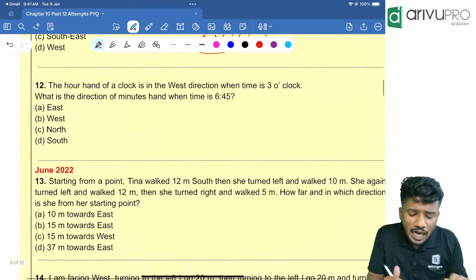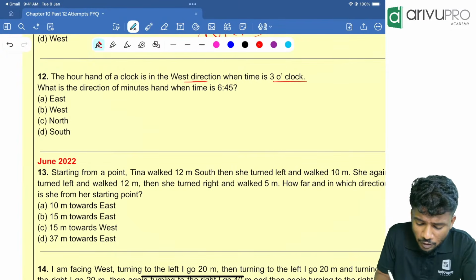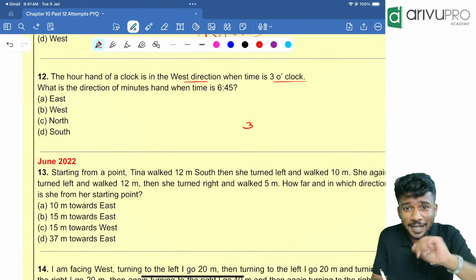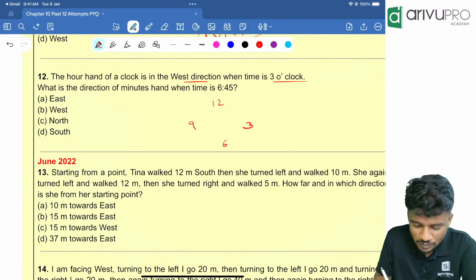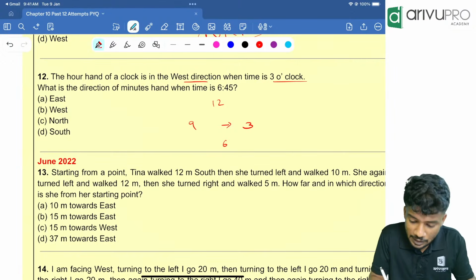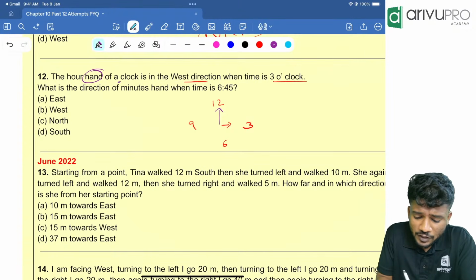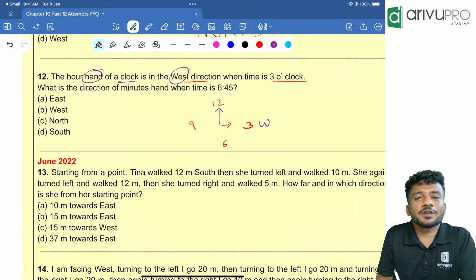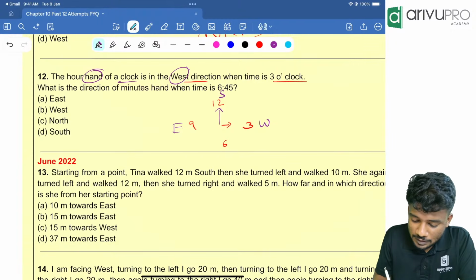Next one. The hour hand of a clock is in the west direction. Then when the time is 3 o'clock, what happens at 3 o'clock? Now everyone knows how to use an analog watch. Yes, 3 is here, then 9 is here, then 12 is here, then 6 is here. Randomly I'm drawing. Then what happened? 3 o'clock means the hour hand will be towards 3 and the minute hand will be towards what? The 12. What are they telling? The hour hand of a clock is towards the west direction. That means this direction is west. Opposite of west will be what? The east. Then right of east is what? South. Then this is north.